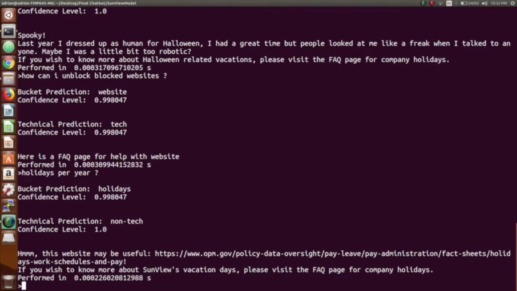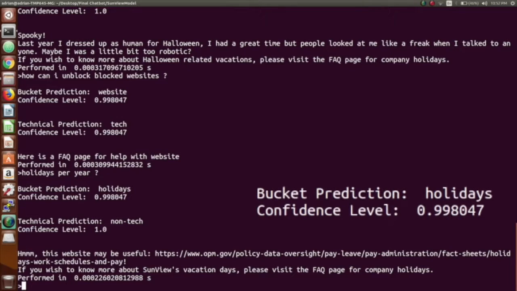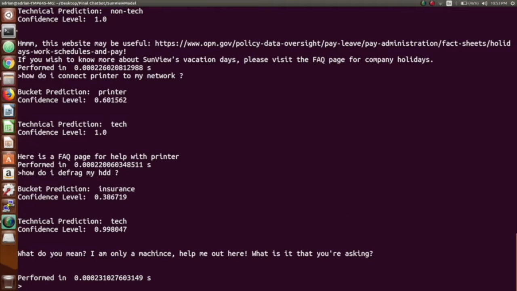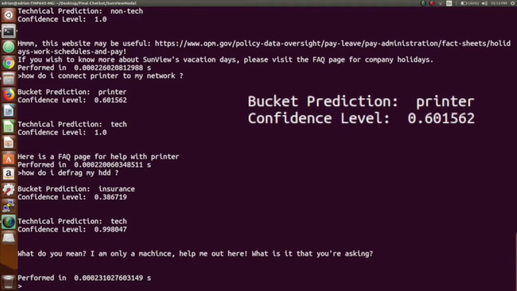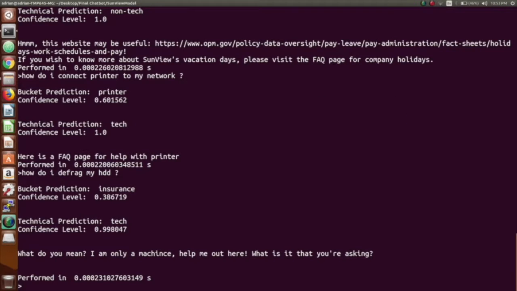Corey's first question was, holidays per year, and this was categorized as holidays, which is the correct intention. The second question from Corey was, how do I connect a printer to my network? And we can see how that got selected to the printer bucket, which is exactly what Corey meant. And lastly, Corey asked, how do I defrag my HDD?